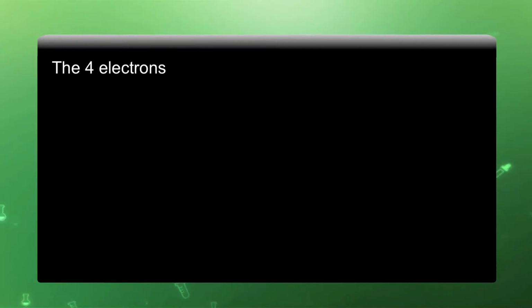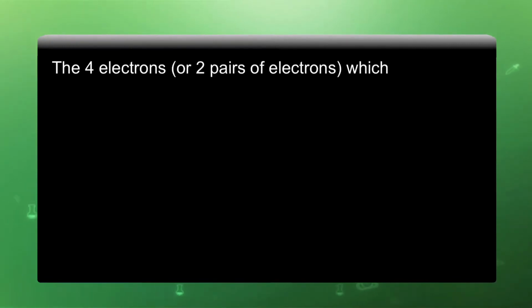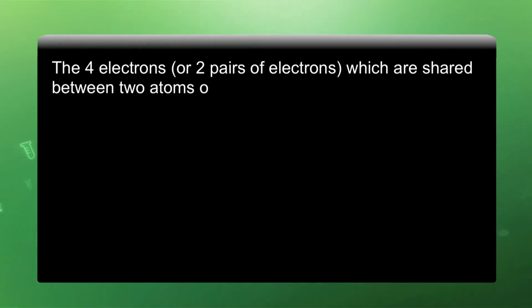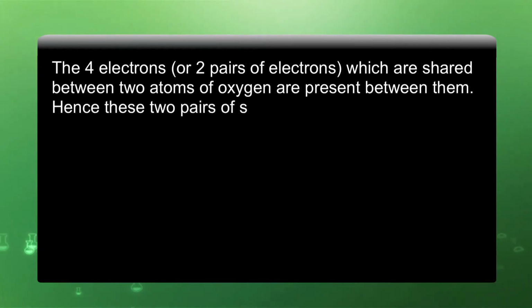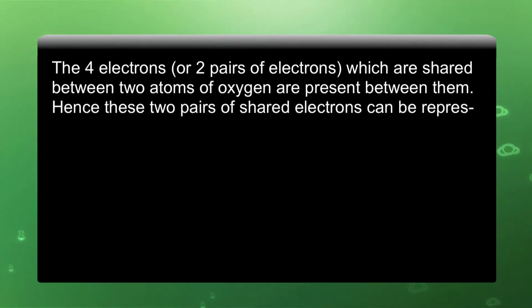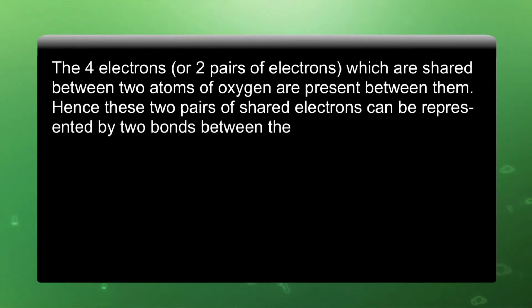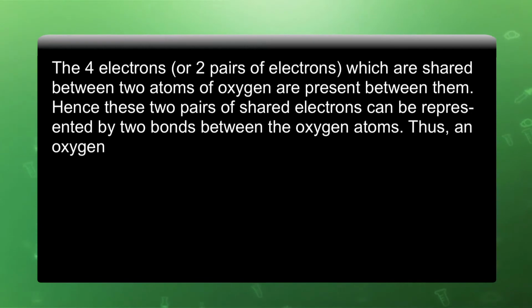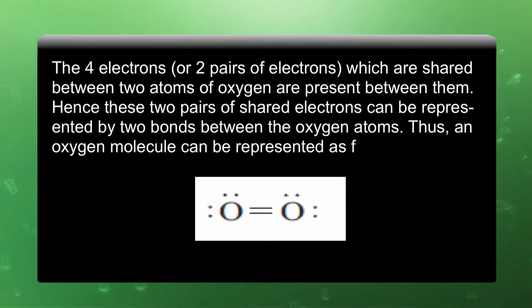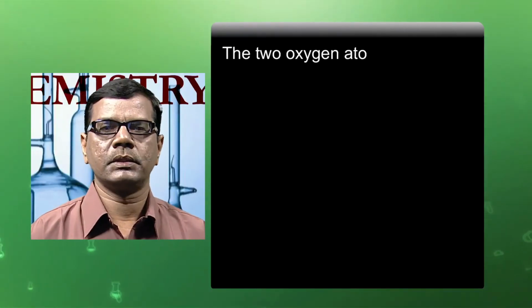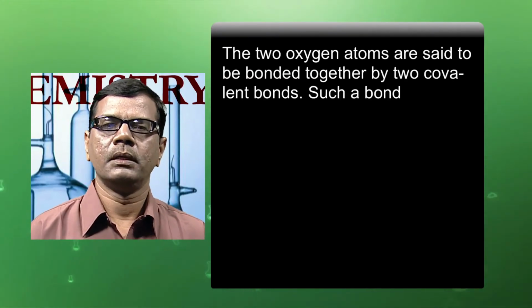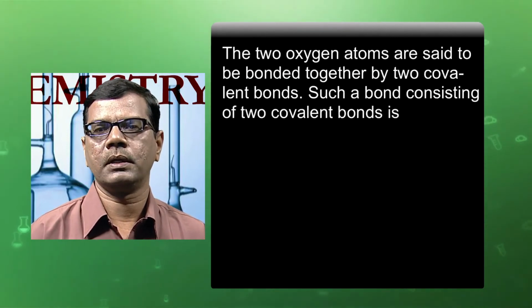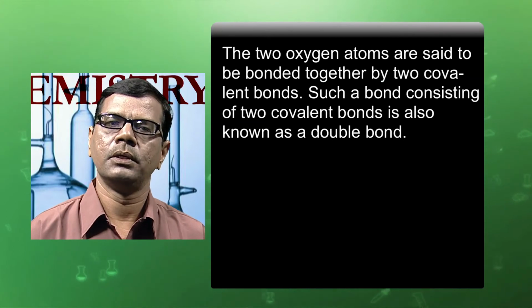The 4 electrons or 2 pairs of electrons which are shared between the 2 atoms of oxygen are present between them. Hence, these 2 pairs of shared electrons can be represented by bonds between the oxygen atoms. Thus, an oxygen molecule can be represented as O double bond O. This double bond indicates the double covalent bond. The 2 oxygen atoms are said to be bonded together by 2 covalent bonds. Such a bond consisting of 2 covalent bonds is also known as a double covalent bond.